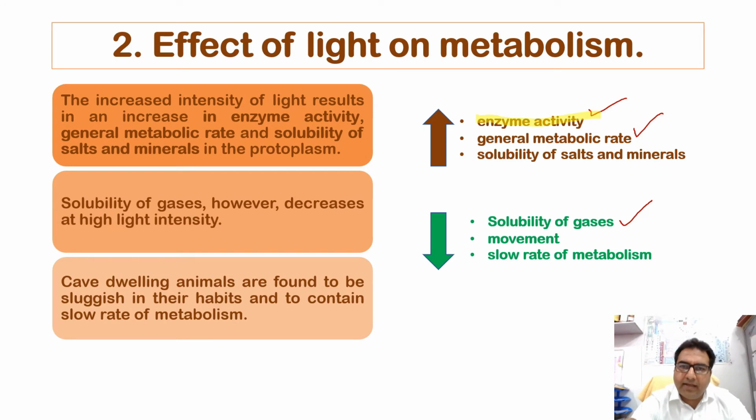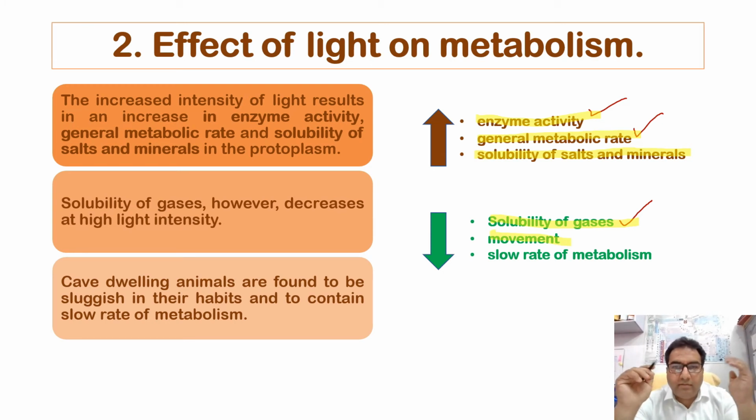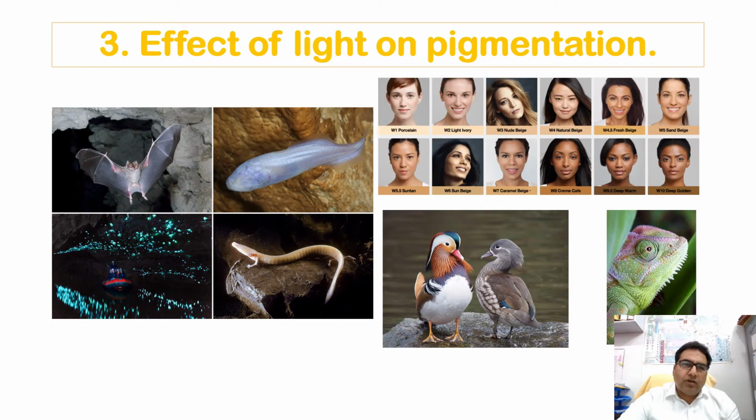There is high enzymatic activity, increase in the general metabolic rate, increase in the solubility of the salts and minerals. But on the other hand, the solubility of the gases decreases with high light intensity, and the movement of the animals decreases when the light intensity is high, mostly in the case of the cave-dwelling animals, which are found to be sluggish in their habits, and they also have a slower rate of metabolism.